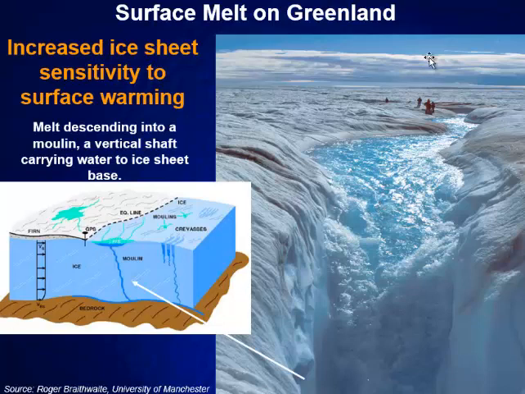I grabbed this image to show you because I wanted to talk a little bit about how land ice can really disappear on a very quick scale. Once you get water starting to pool and heat up more and more, it typically forms cracks or fissures within the ice sheet, and water then penetrates down. Once it penetrates down to the bedrock level, it basically creates this nice slippery surface.